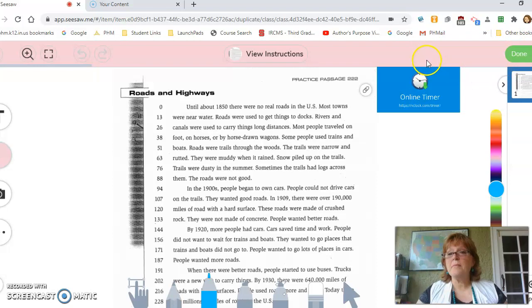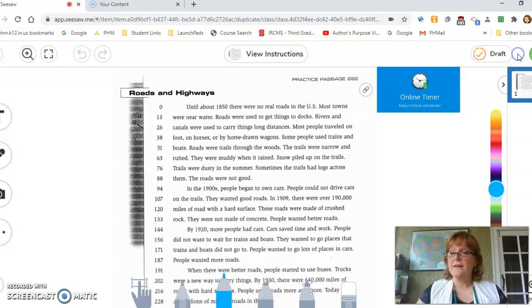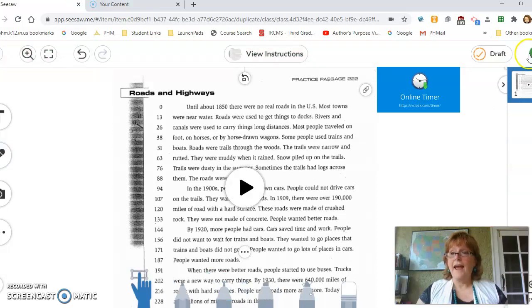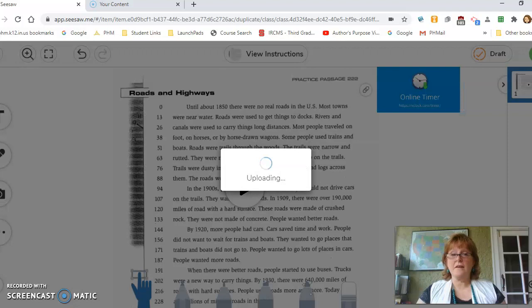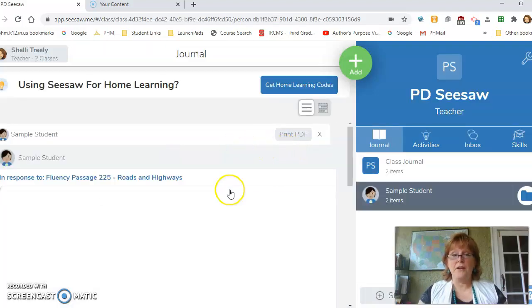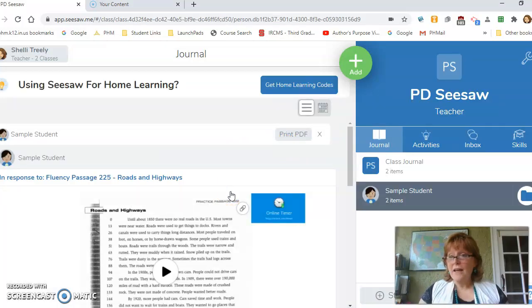Now look, you can see up here that I had 50 seconds of reading and that's fine. Don't worry about it. It wasn't 60 seconds. It took me a little extra time, didn't it, to maneuver all the buttons and things. And so now I'm done and I'm going to click done because that's what my directions told me. And I'm going to click that, and now it's uploading for my teacher. And now I think my teacher has the assignment.